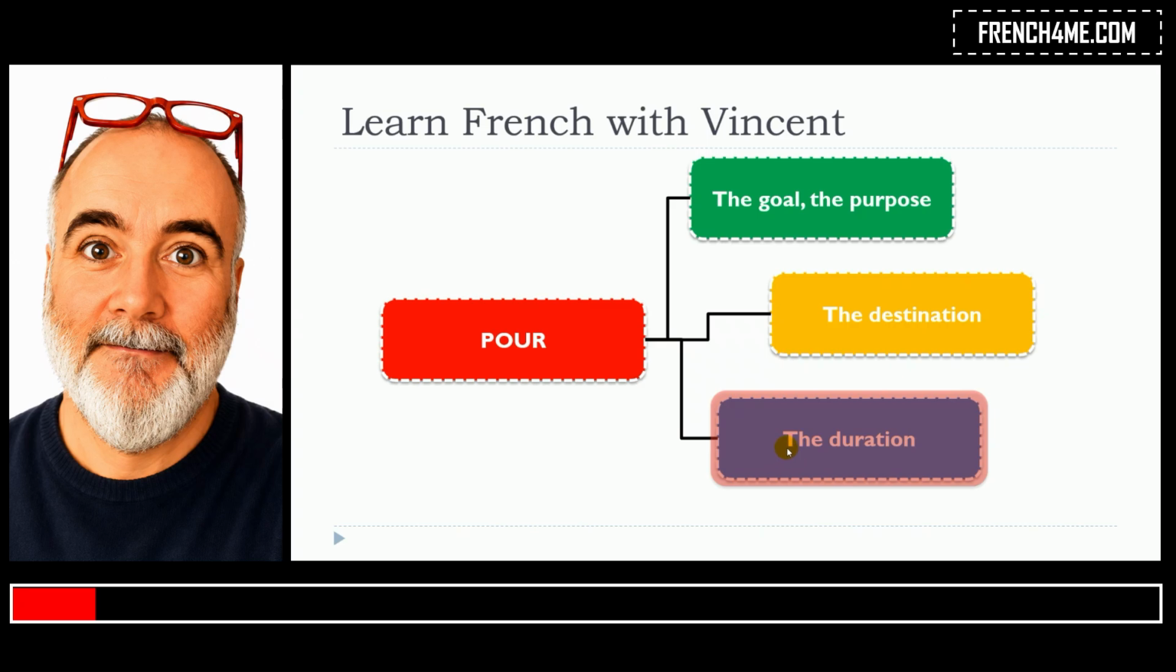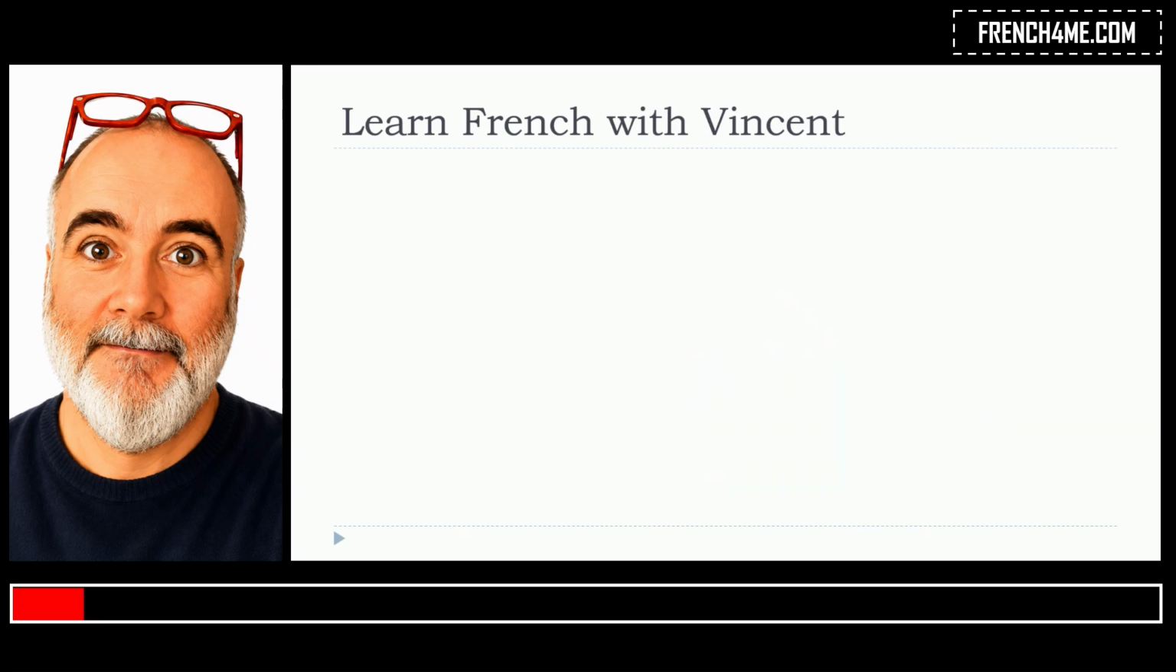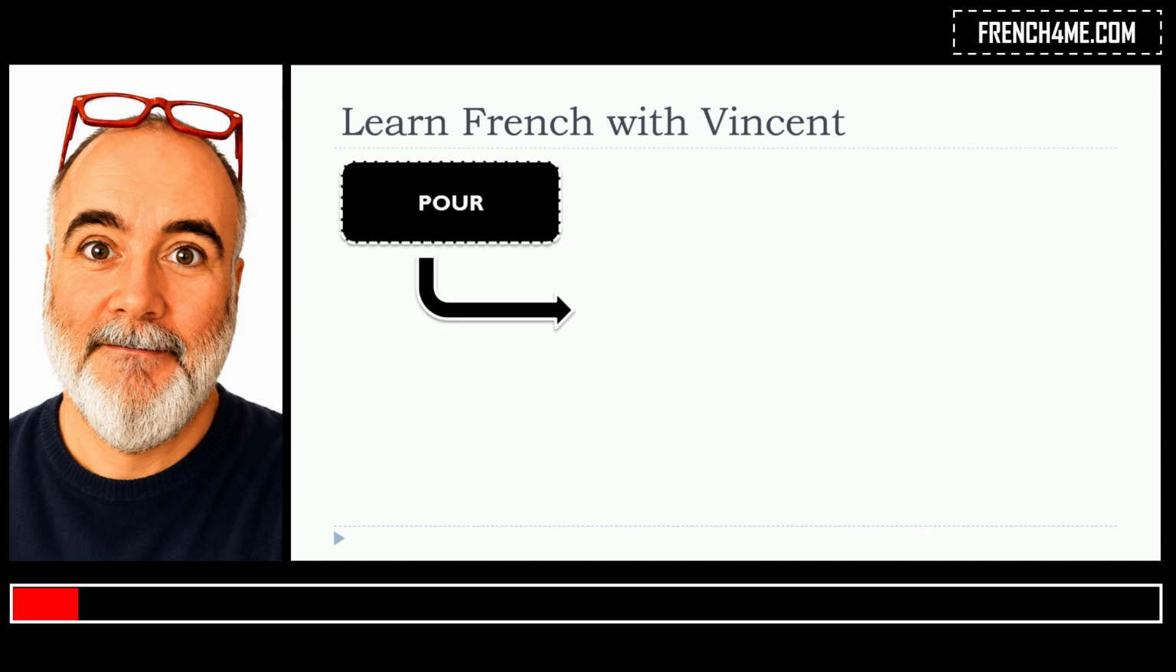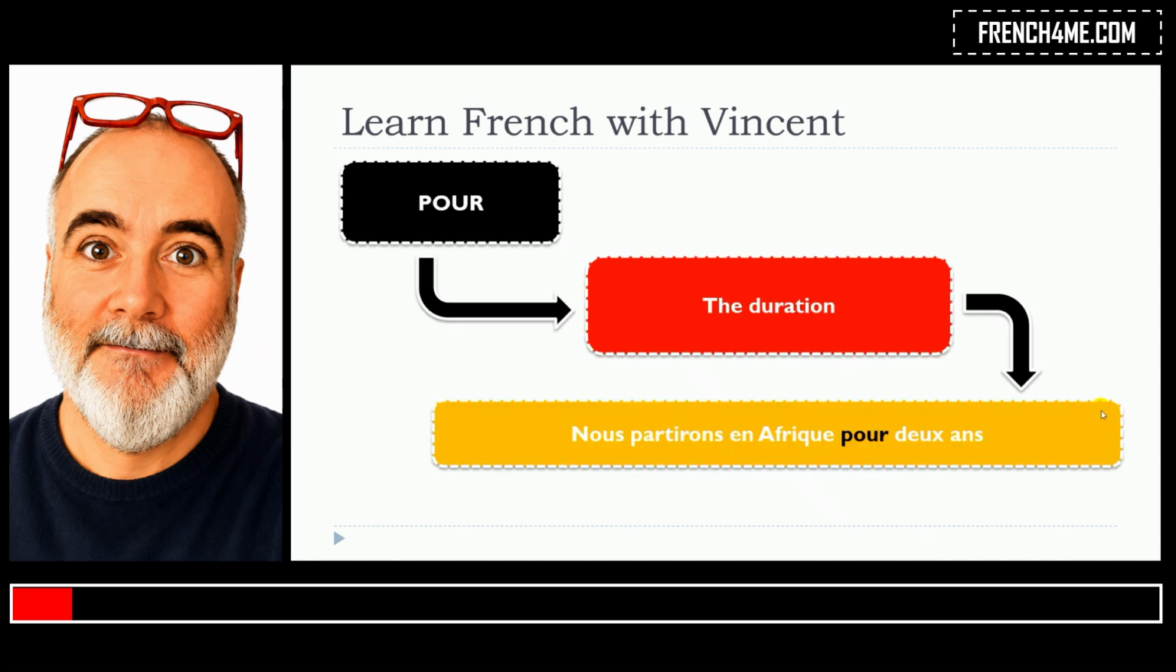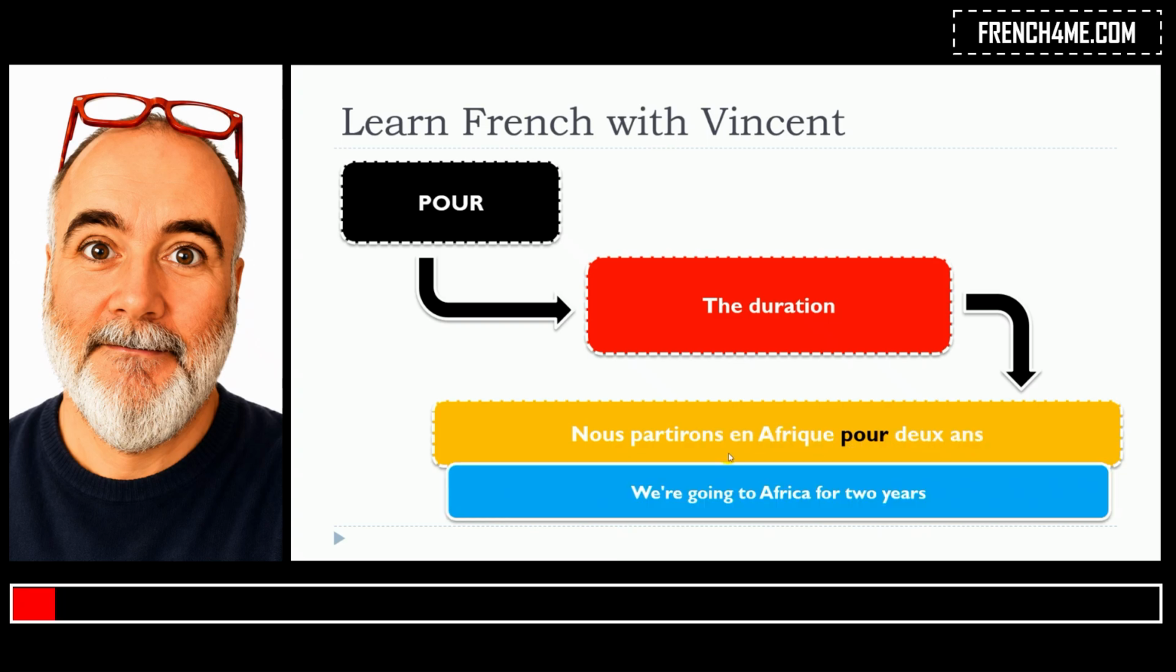So pour can also be used to introduce the duration. And here is the example. Nous partirons en Afrique pour 2 ans. As you can see here, you introduce 2 ans, so it's clearly the duration. So nous partirons en Afrique pour 2 ans.